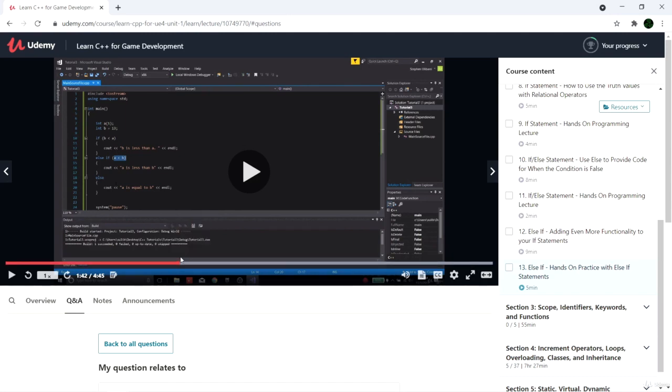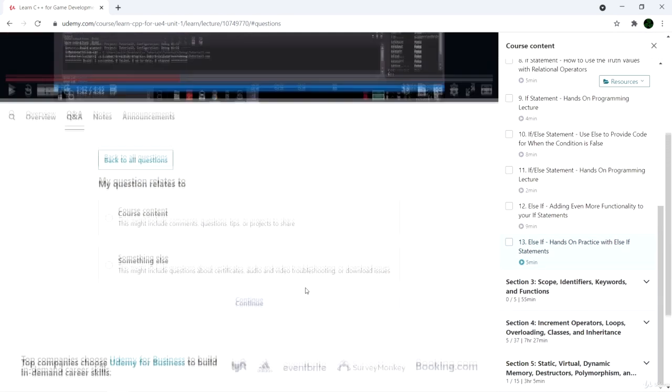Now, if your question involves code, it's really helpful if you show me your code. So if you have a particular piece of code that you just added to your project and it's not compiling or it's not working, if you have a compiler error, take a screenshot of the compiler error and include that in your question. And if you have a piece of code that you don't understand, highlight that particular piece of code and include it in your question.